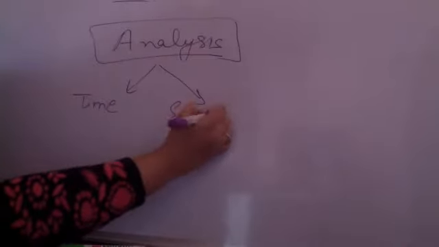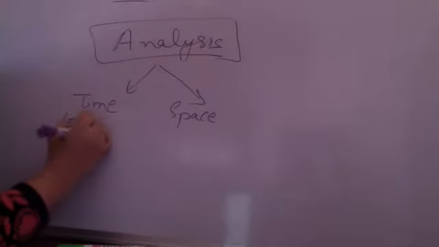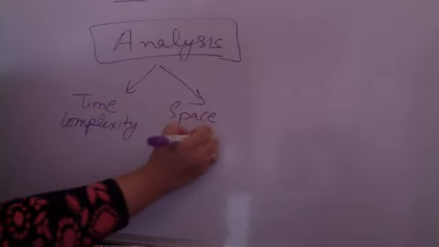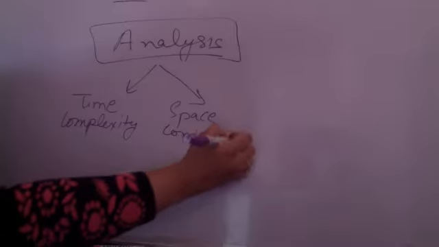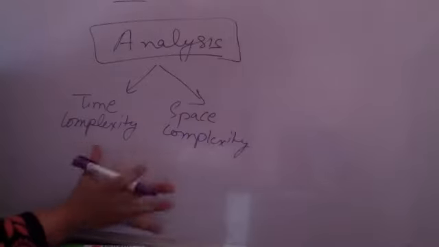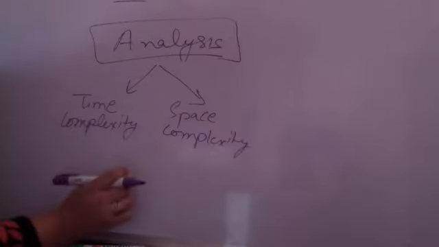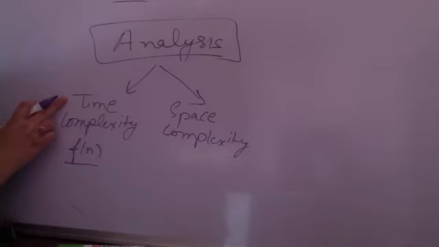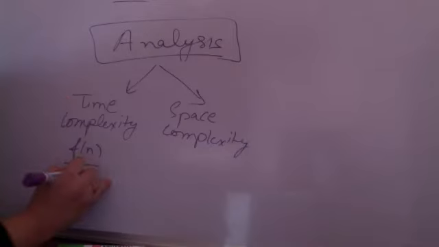So we have complexity that we are trying to calculate for any algorithm, a time complexity and a space complexity. In either case, we are trying to find a function f(n). This function f(n) is going to represent the time complexity, where n is the number of inputs.